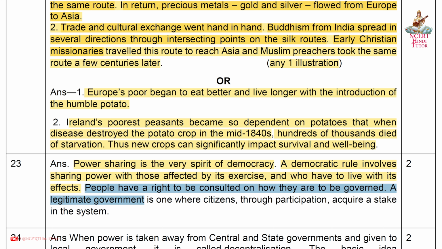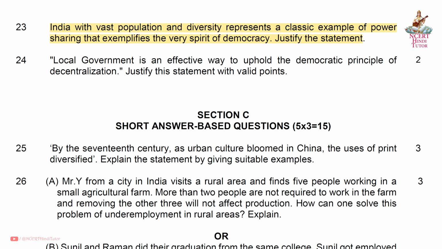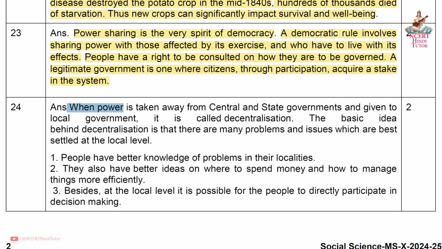A legitimate government is one where citizens, through participation, acquire a stake in the system. Question 24. Local government is an effective way to uphold the democratic principle of decentralization. Justify this statement with valid points. Answer. When power is taken away from central and state governments and given to local government, it is called decentralization.